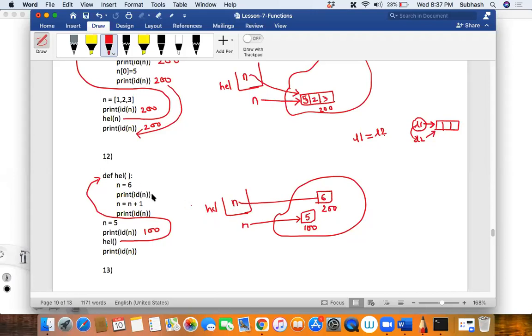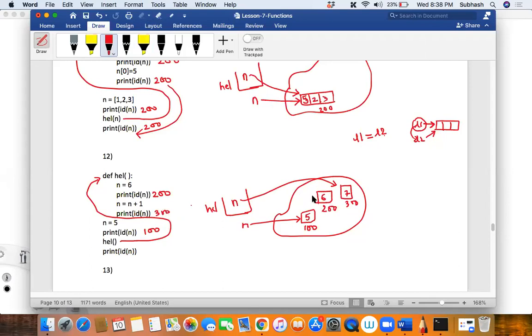Then what happens? Print the id of n. What will get printed? 200 will be printed. Then n is 7. It will increment. So will it increment this or create a new object? It will create a new object, assume at 300, with the value 7, and n will now be pointing to the new memory location. So the id of n over here is 300.